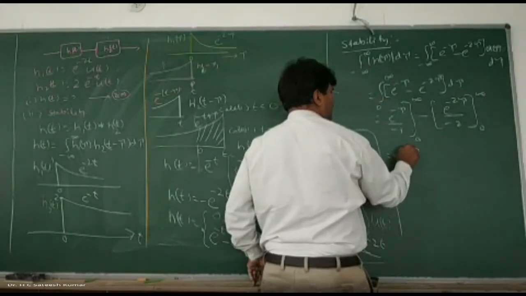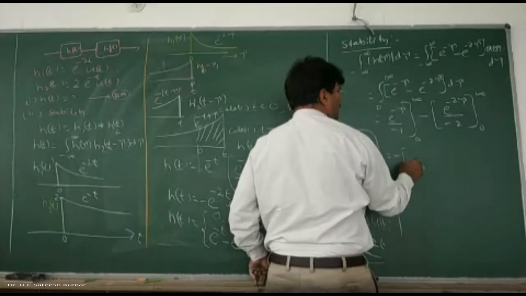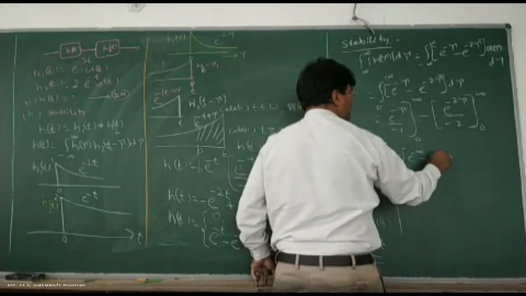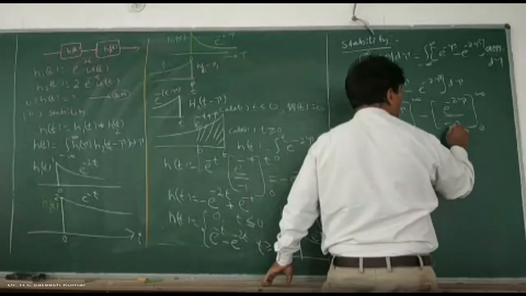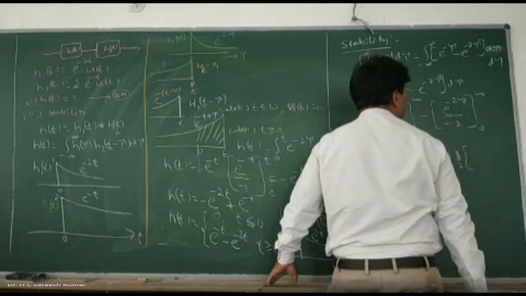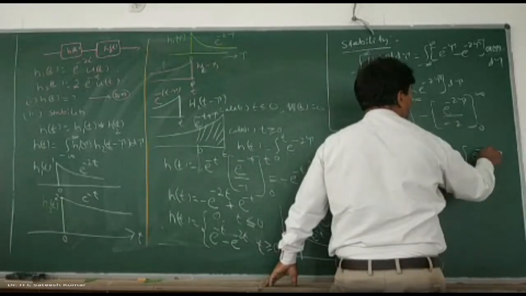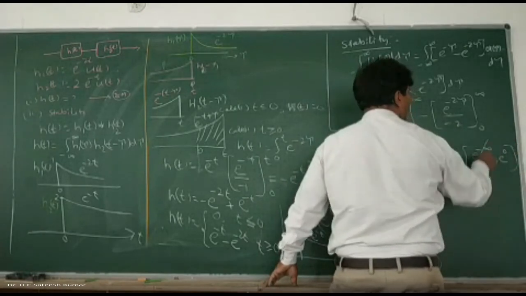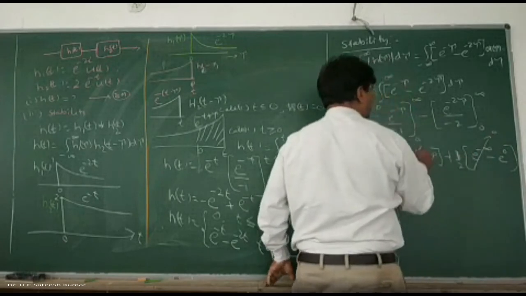So, minus, you take it outside, upper limit e to the power of minus infinity minus e to the power of 0, minus of minus plus 2 plus 1 by 2 into e to the power of minus infinity minus e to the power of 0. E to the power of minus infinity is 0.